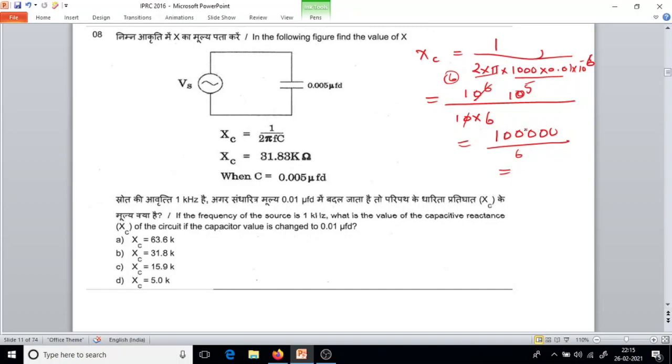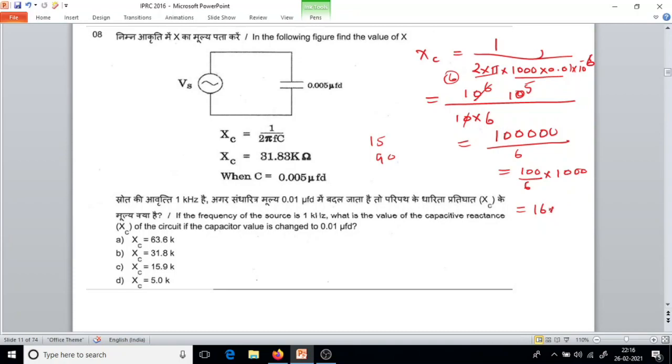So all are having k. I can just write it like this, 100 by 6 into 1000. 1000 I can write as 1k later. So 100 upon 6. 15 times if I take, I'll get 90. 16 times if I take, I will get 96.